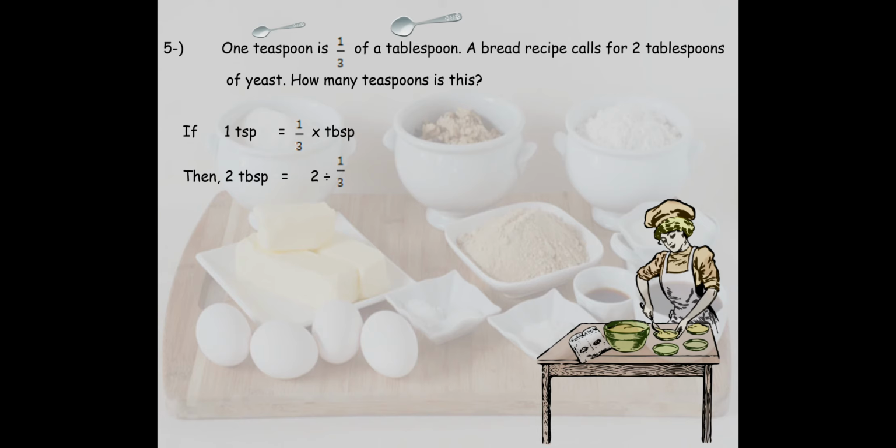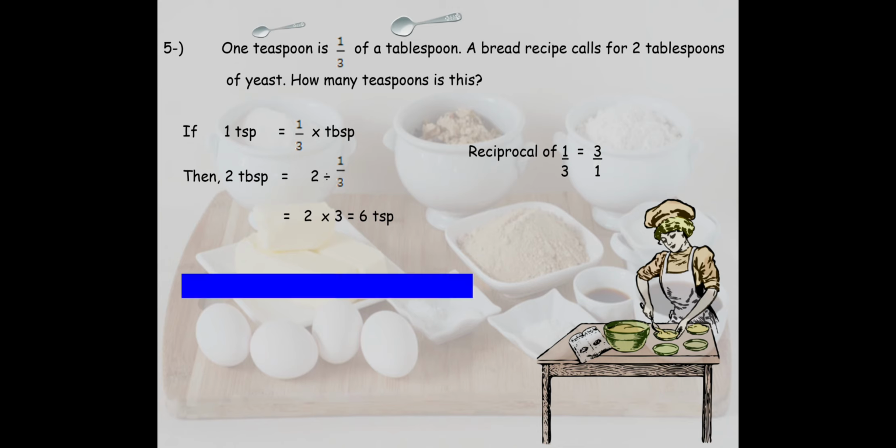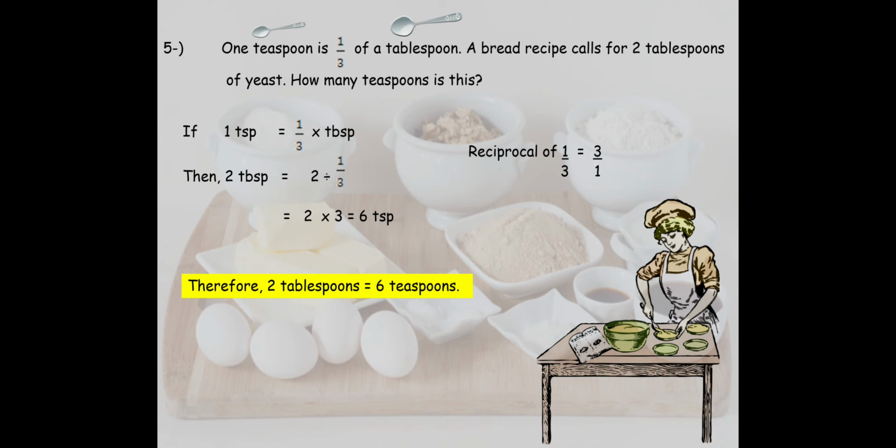Therefore, 2 tablespoons are equal to 2 divided by 1 out of 3. So we don't divide, we have to find the reciprocal. The reciprocal of 1 out of 3 is 3 out of 1, or we can just say it is 3. So we will have 2 multiplied by 3 equals 6 teaspoons. Therefore, 2 tablespoons is equal to 6 teaspoons.